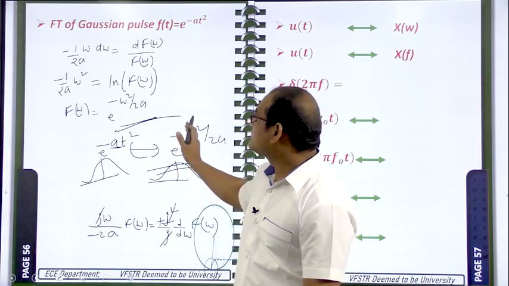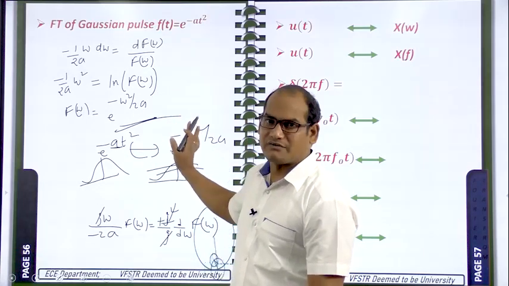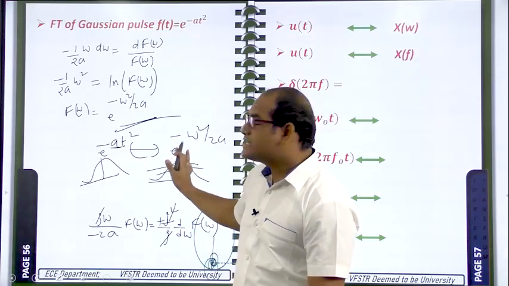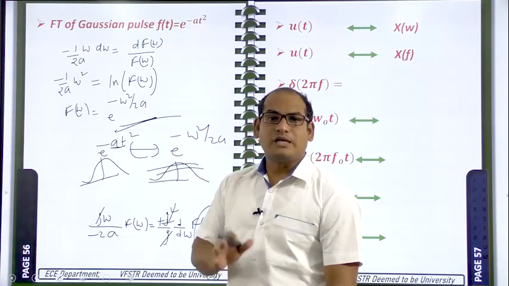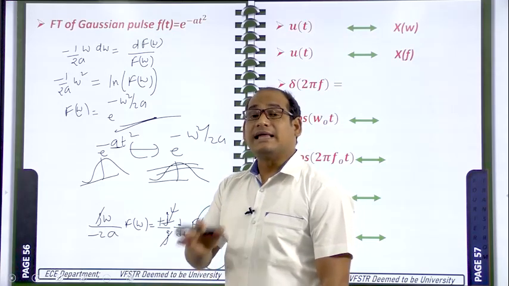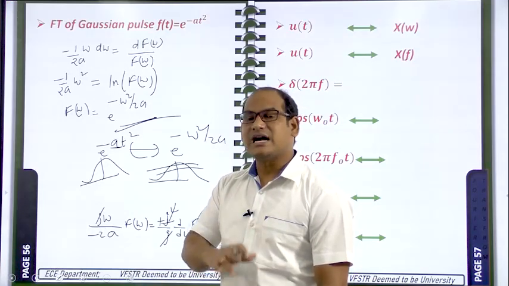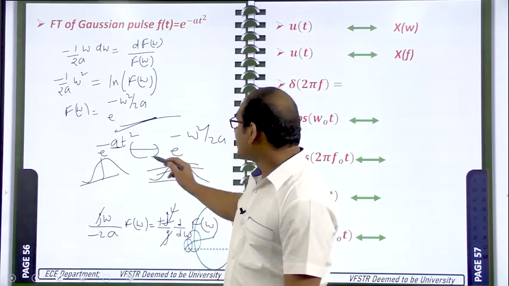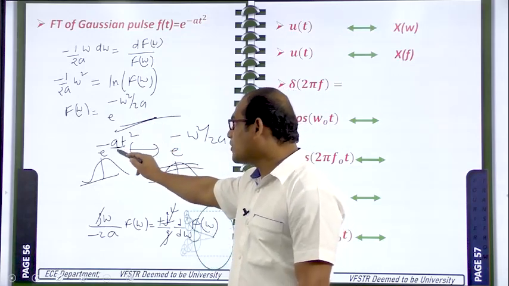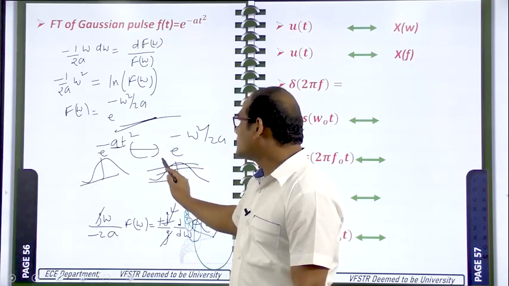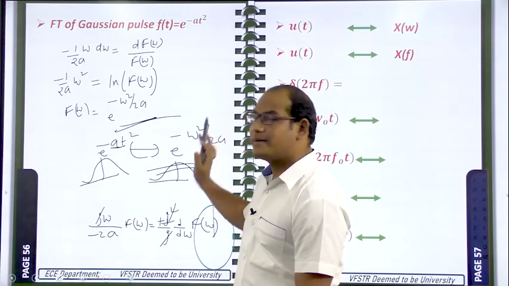So practice this one several times, then only you will get perfection. And a very important thing is that the Fourier transform of the impulse train is an impulse train, and the Fourier transform of the Gaussian pulse is also a Gaussian pulse. This mathematical representation is also important: e power minus at square is having the Fourier transform e power minus omega square by 2a.